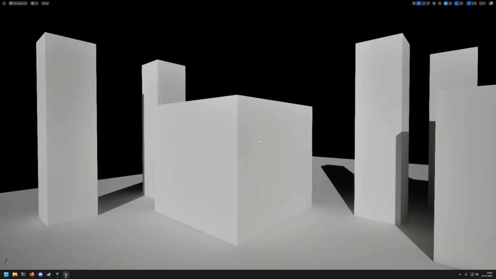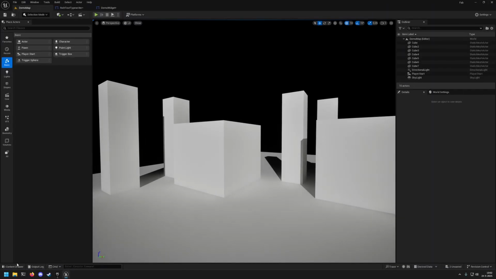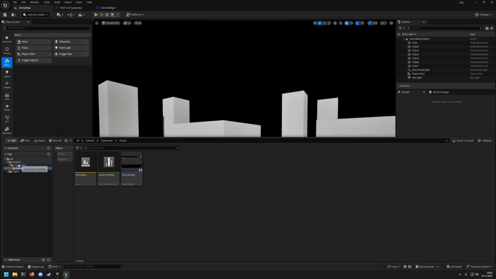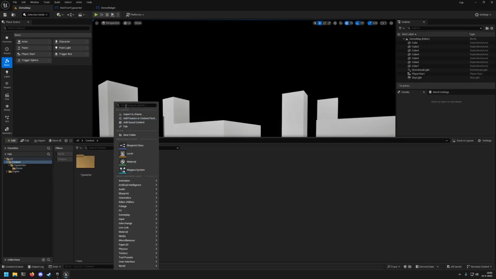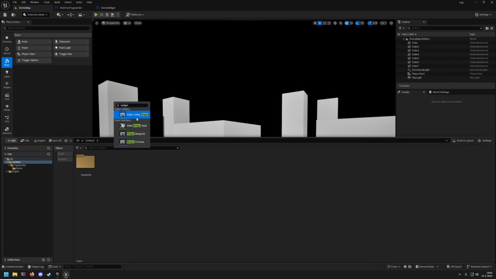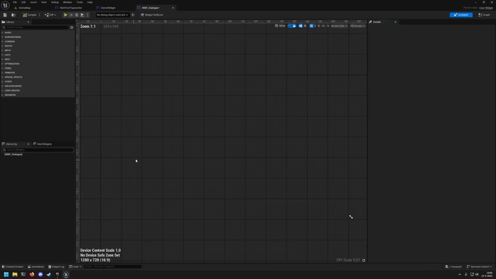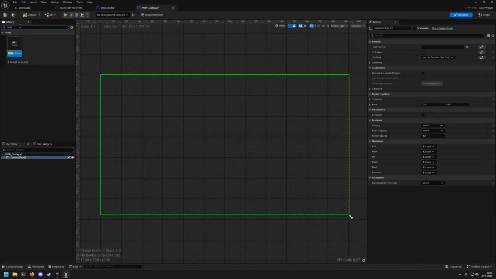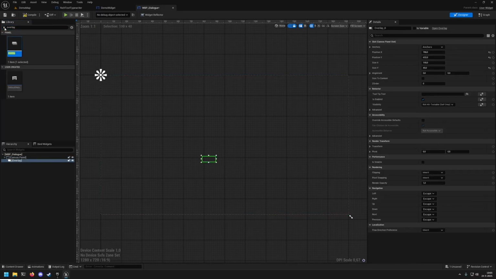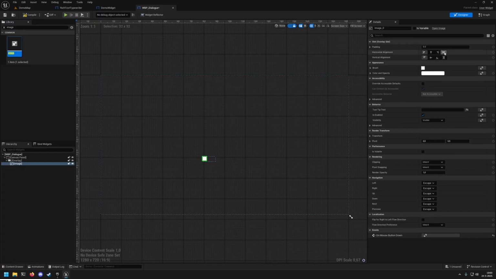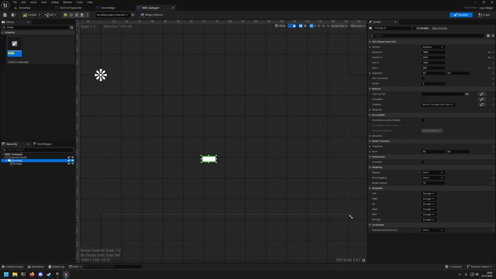Now, how would you go about creating something with this? It really is very simple. Let's create a new widget blueprint. User widget. Let's call this our dialog. Add a canvas, an overlay, an image for inside the overlay. Let's make the image have the horizontal and vertical alignment to fully fill up that overlay.